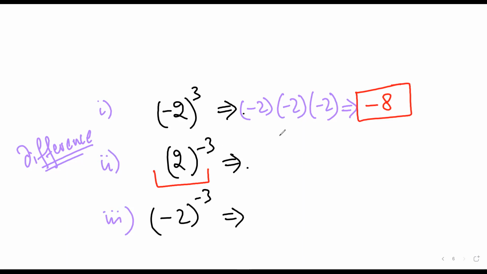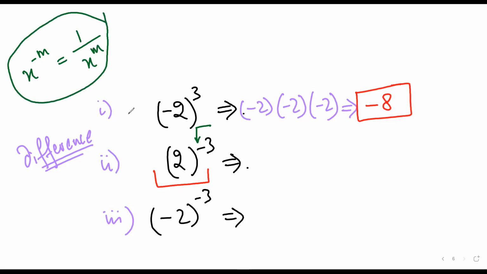Mr. Sarthak? It will be 1/2 raised to power 3. Mr. Satya, any doubt? Yes, I didn't understand how to do it. Sir, what is the meaning of this power? Basically, when we were doing exponents, x raised to power -n is equal to 1 upon x raised to power n. Mr. Satya, any doubt? No, sir.